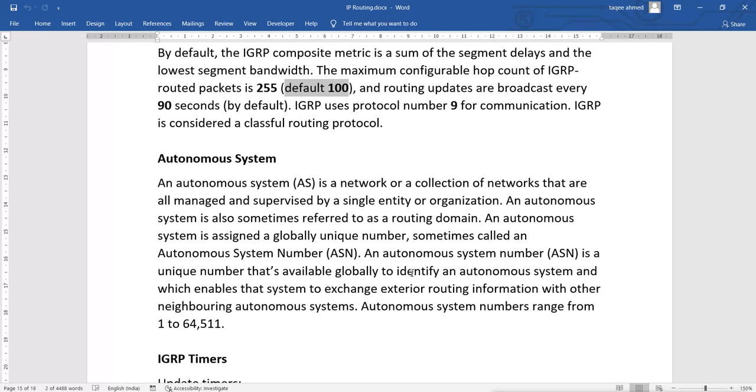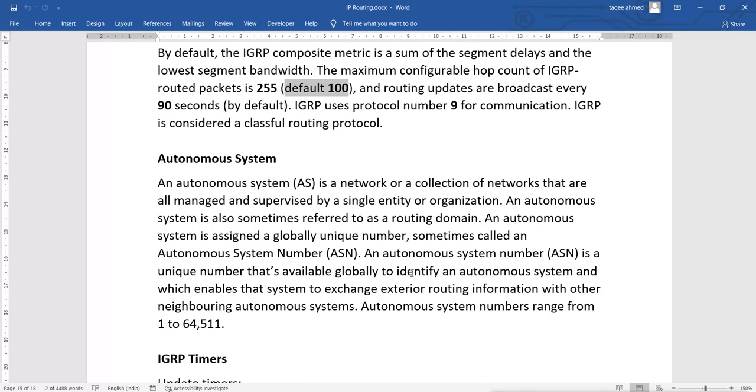Other companies will use another autonomous number, and this autonomous system number is a unique number that's available globally to identify an autonomous system, and which enables that system to exchange interior routing information with other neighboring autonomous systems. Autonomous system numbers range from 1 to 64,511, and it is assigned by the internet service provider. So they assign this autonomous number.